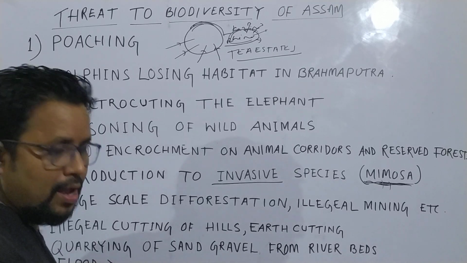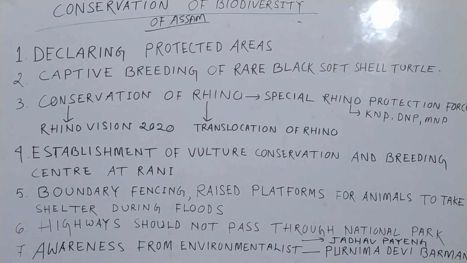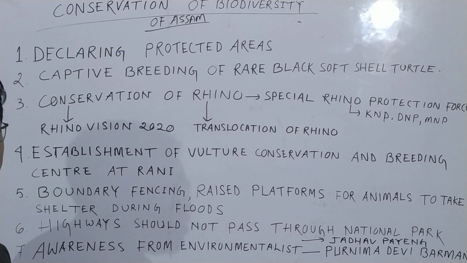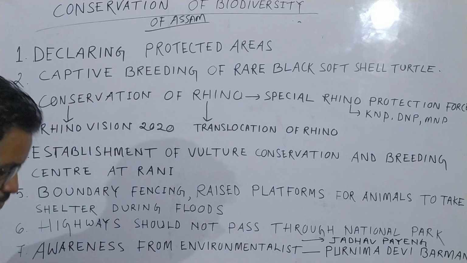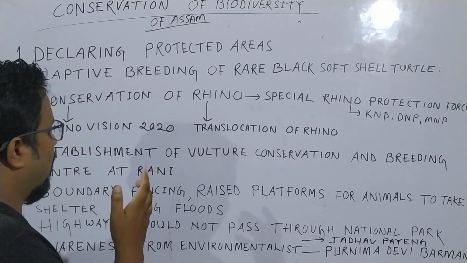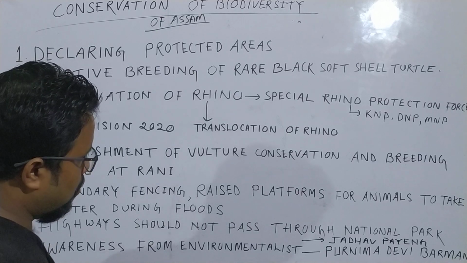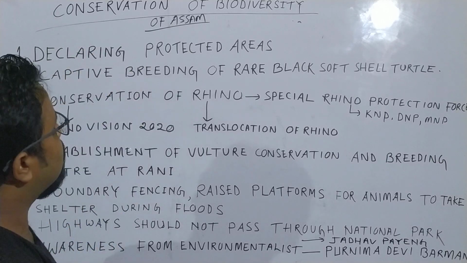Many habitats of the various plants and also animals. Okay, now the last and most important topic is conservation of biodiversity of Assam. How is biodiversity conserved in Assam? What steps has the government taken for conservation of biodiversity of Assam, or what steps have we environmentalists taken to conserve biodiversity in Assam? Or what steps has the responsible citizen taken for conservation of biodiversity of